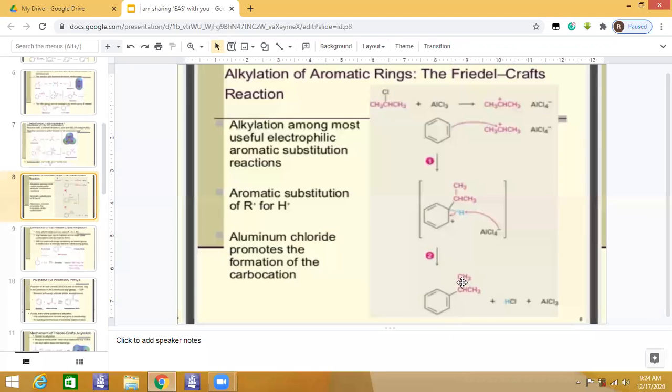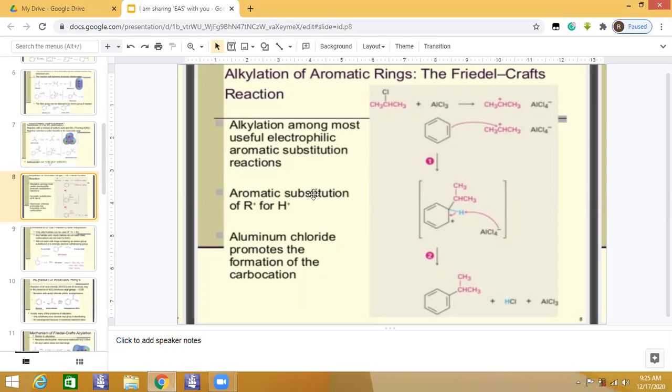When the hydrogen is removed by the AlCl4 minus ion, these bonding pair are imposed into the ring. In this way the catalyst is regenerated, so we are getting a stabilized product as well as the catalyst.